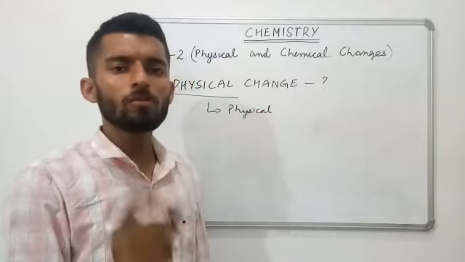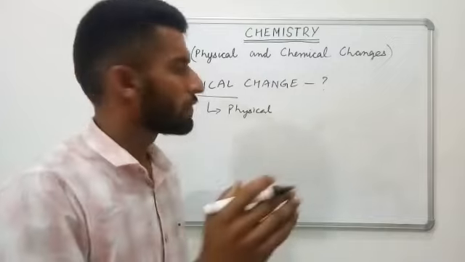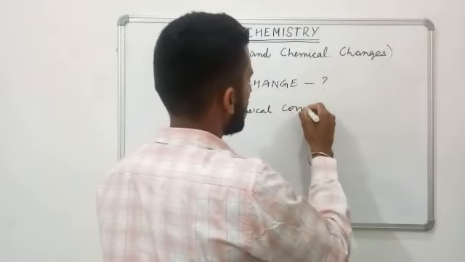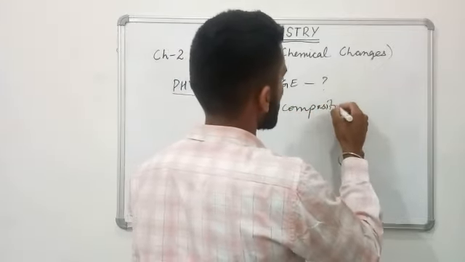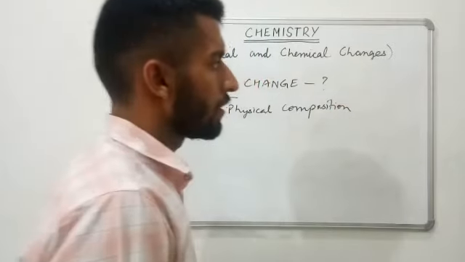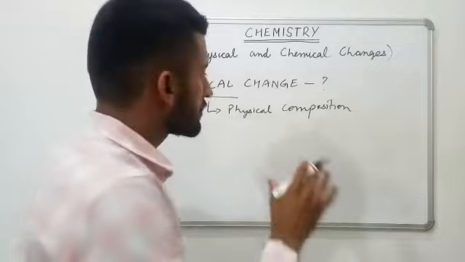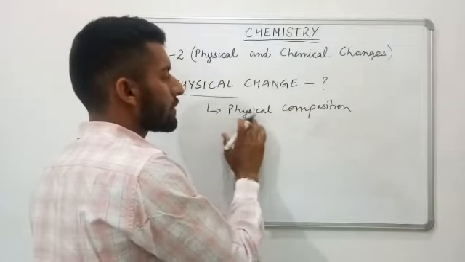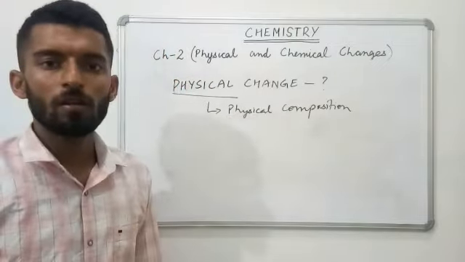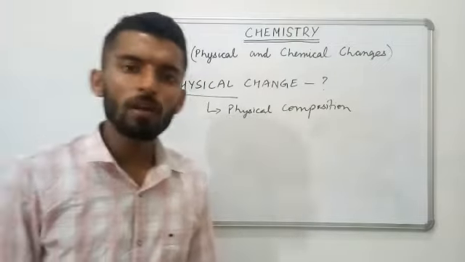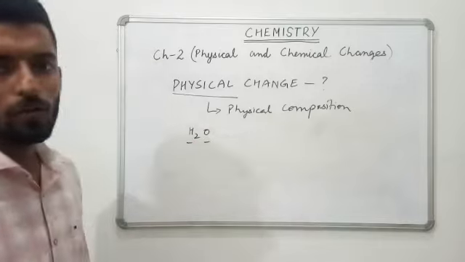We can say there can be a change of state or formation of another substance which is different only with respect to physical aspects. Chemical composition will remain the same, like the chemical composition H2O of liquid water.